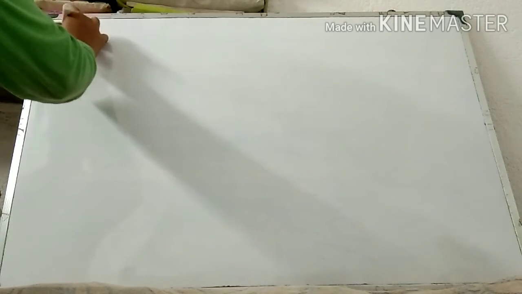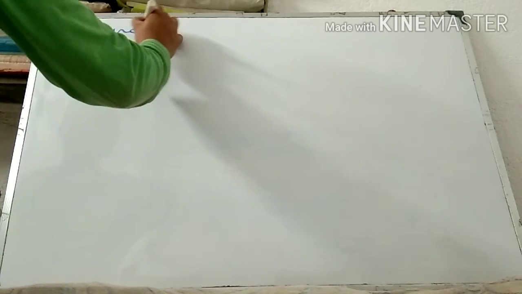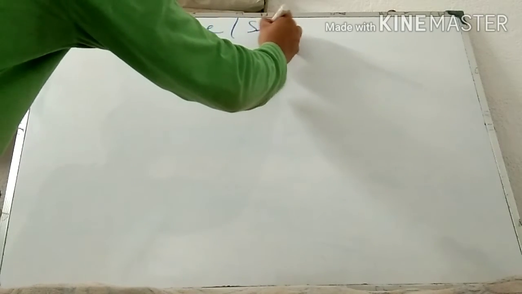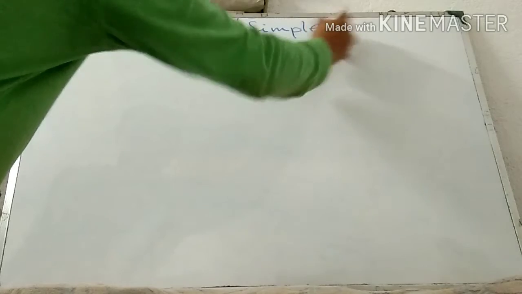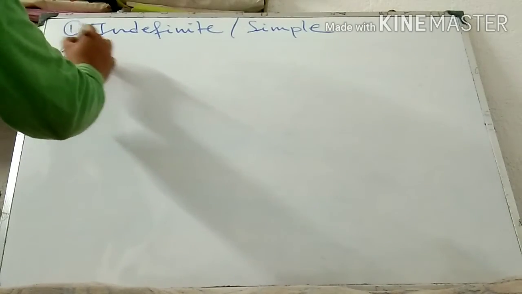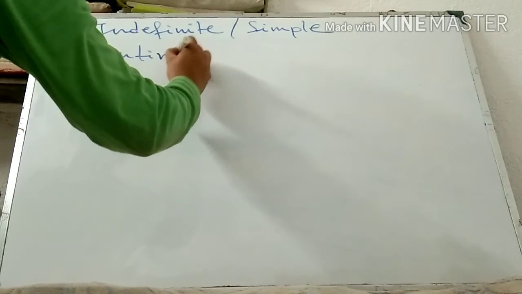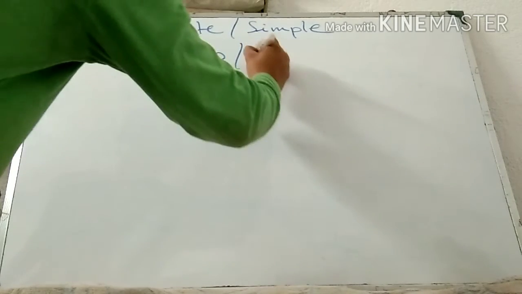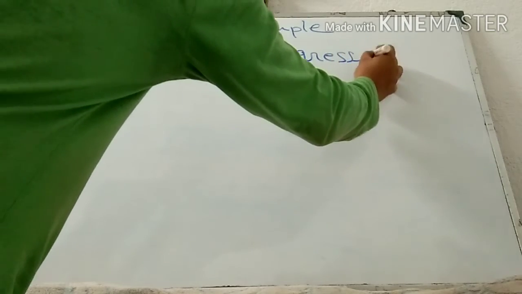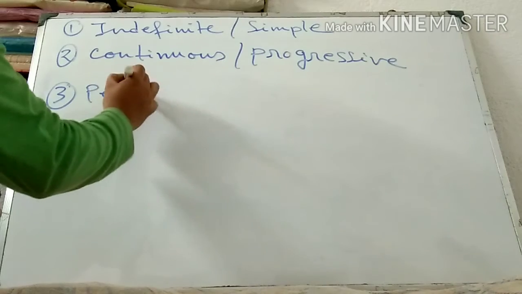First one is indefinite or simple. Second one, continuous or progressive. Third one, perfect.